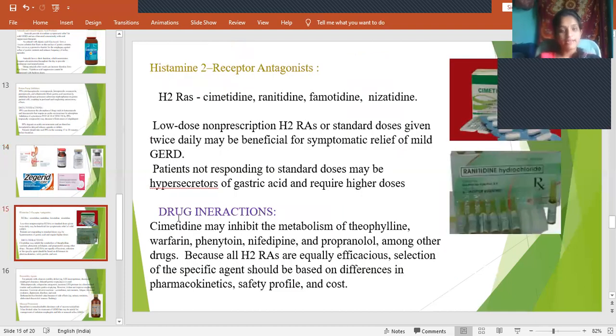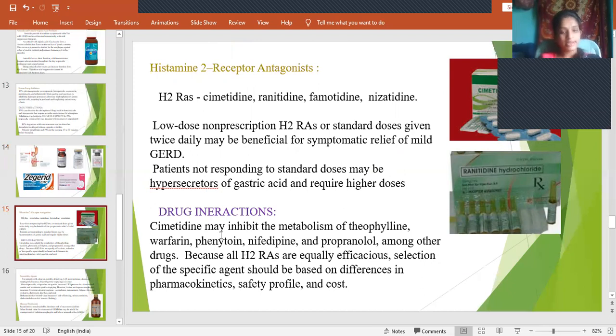Then H2 receptor antagonists like cimetidine, ranitidine, famotidine, nizatidine. These can be given in the initial stages, that is sufficient. If it is not responding, then only we can go for PPIs in case of GERD. So a low dose can be given in mild cases. If they are not responding, they require higher doses. They may be hypersecretors of gastric acid and require higher doses.